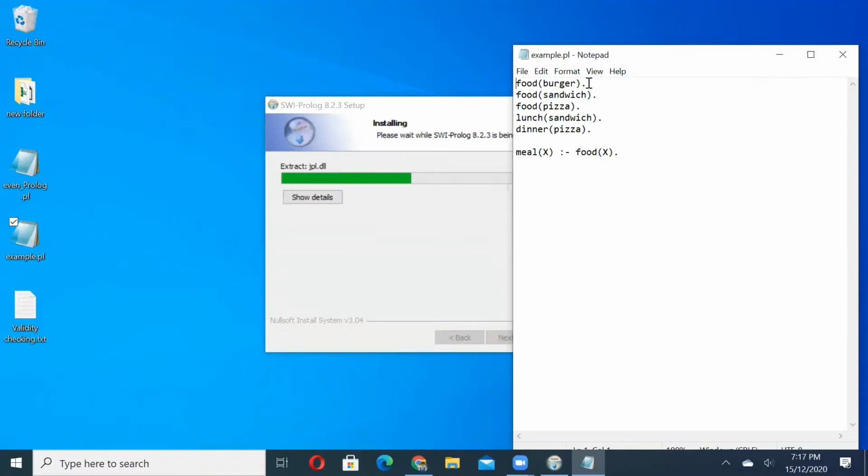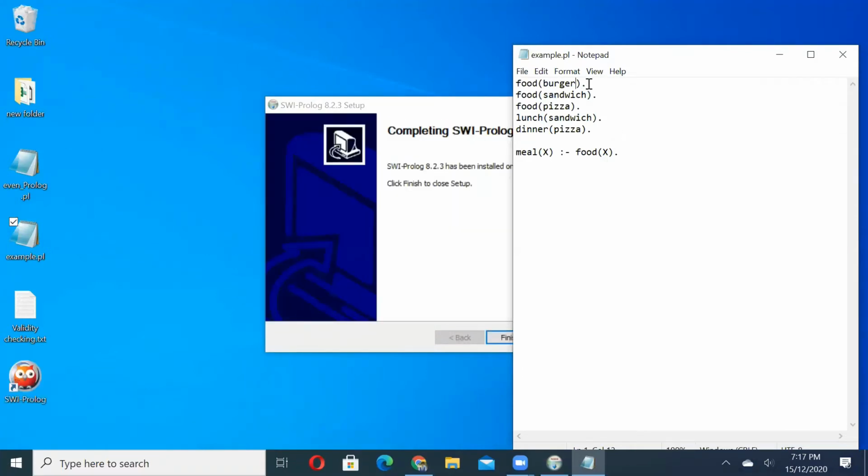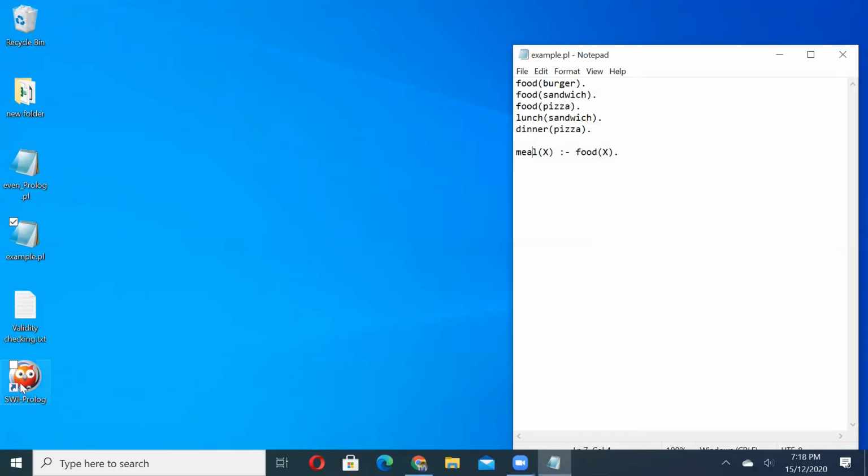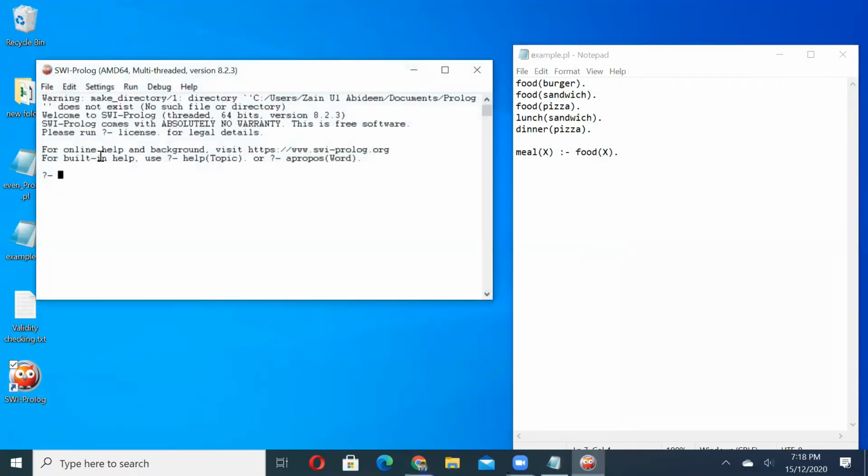In this example, it shows that burger is a food, sandwich is a food, pizza is a food, sandwich is a lunch, and pizza is a dinner. These are all facts. So this is our knowledge base, and we have made a predicate which is something is a food if it's a meal. So something is a food. If something is a food, then it's also a meal. Now we would run SWI Prolog and consult our example.